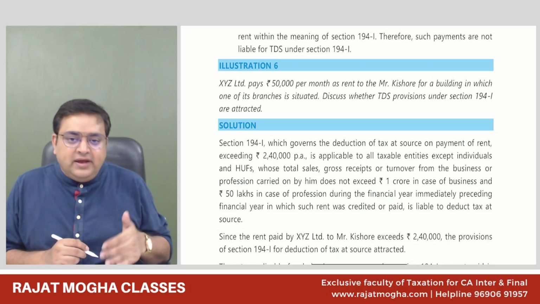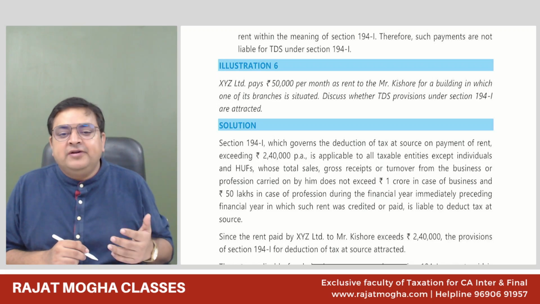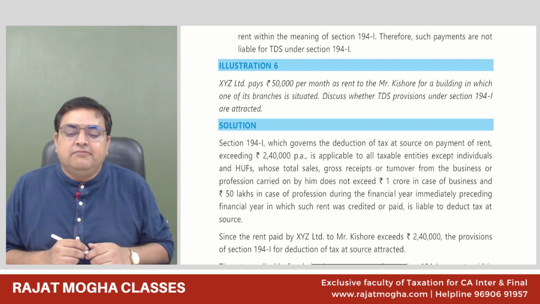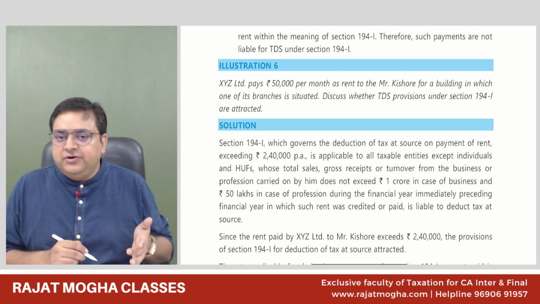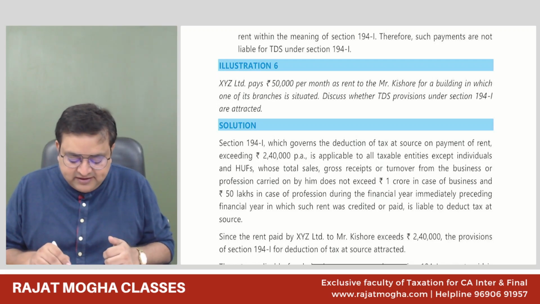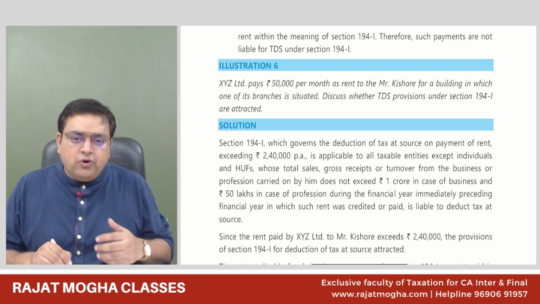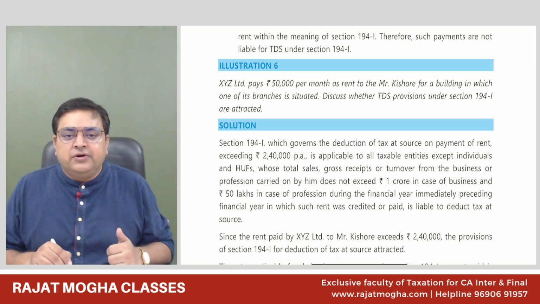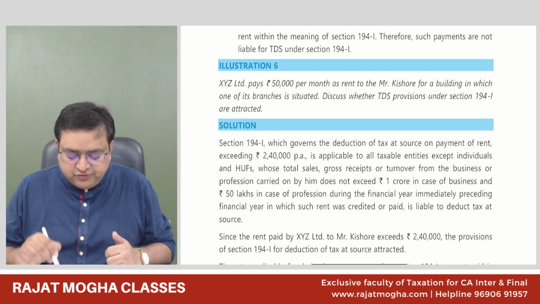Or in case somebody is vacating the property before March, whatever is the last month of your tenancy, let's say somebody is vacating the property in January 25, then in January 25, they should deduct the TDS. So 194IB says that you should wait till the end of the year or till the last month of your tenancy, whichever is earlier, and deduct the TDS.